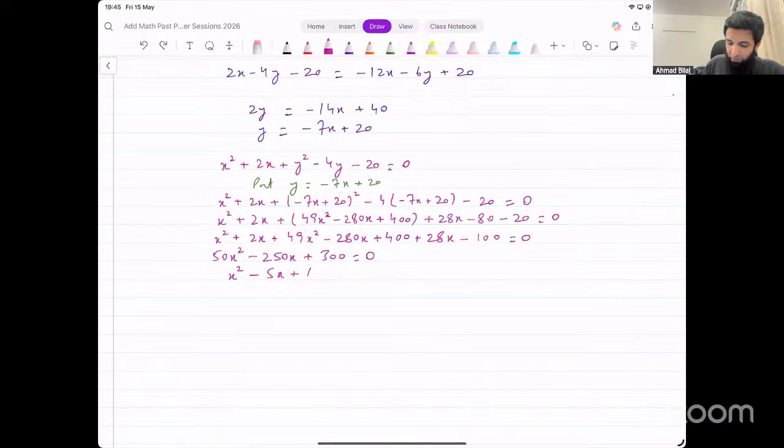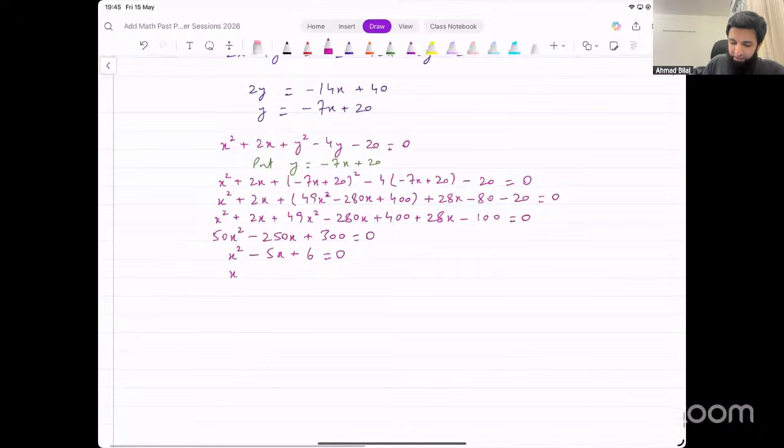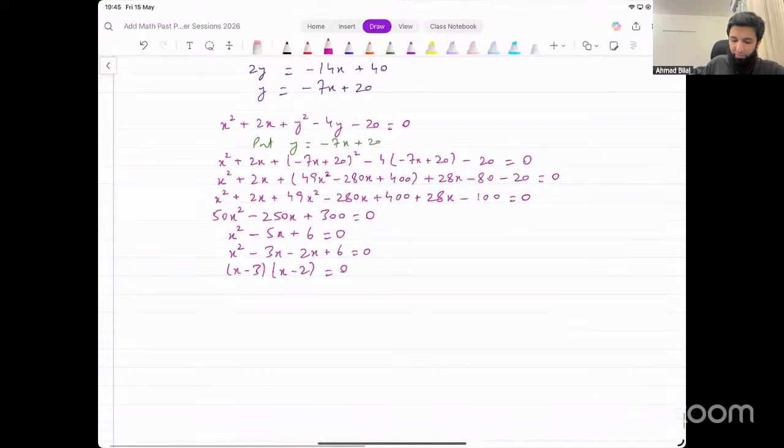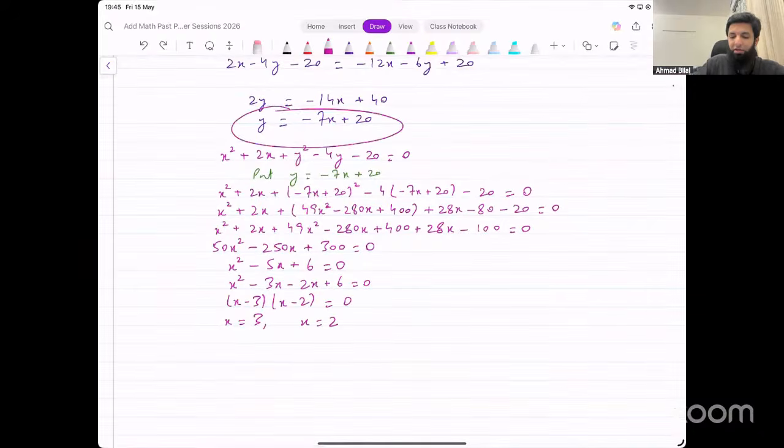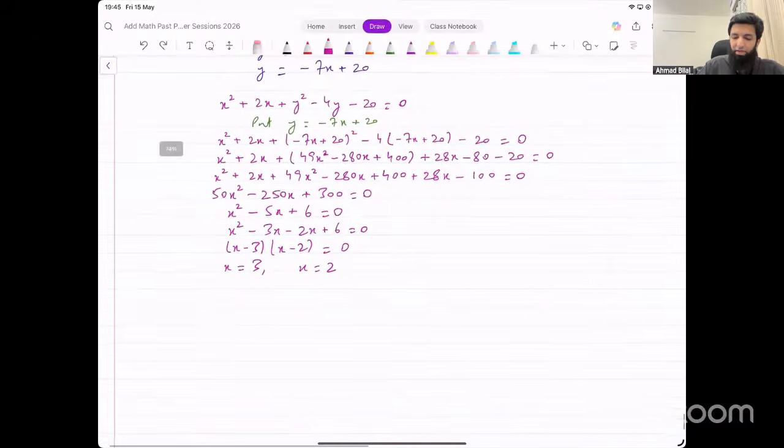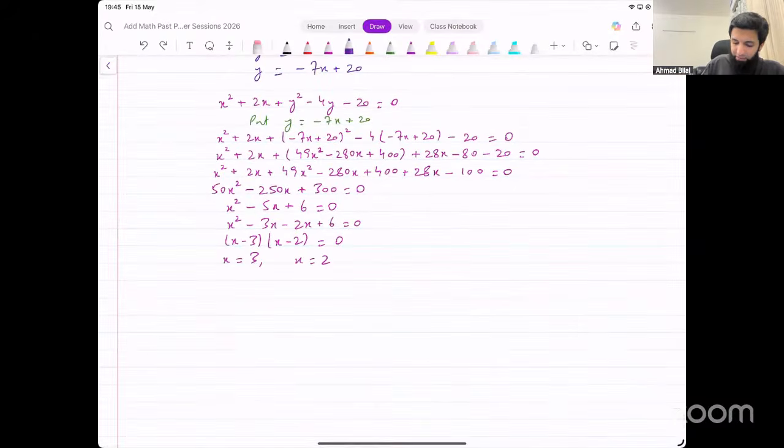If we divide the whole thing by 50, we can factorize this. x squared minus 3x minus 2x plus 6 equal to 0. We get two factors from this, x minus 3 into x minus 2 equal to 0. There are two possible values of x that we're getting, x equals 3 or x equals 2. Put them back in this equation. Now the linear equation, that will give us two corresponding values of y as well.